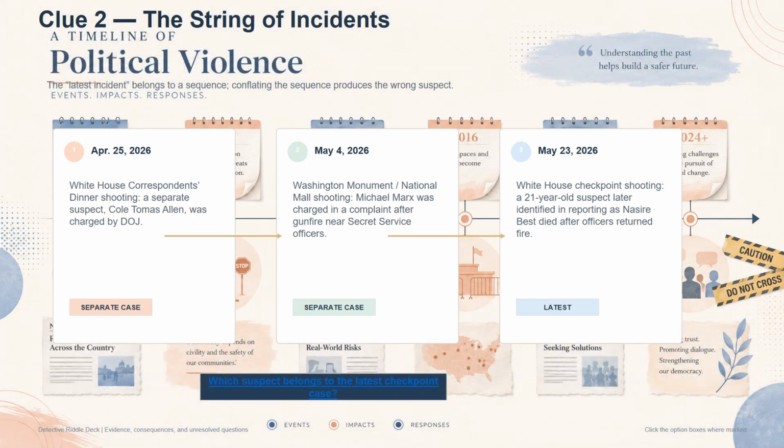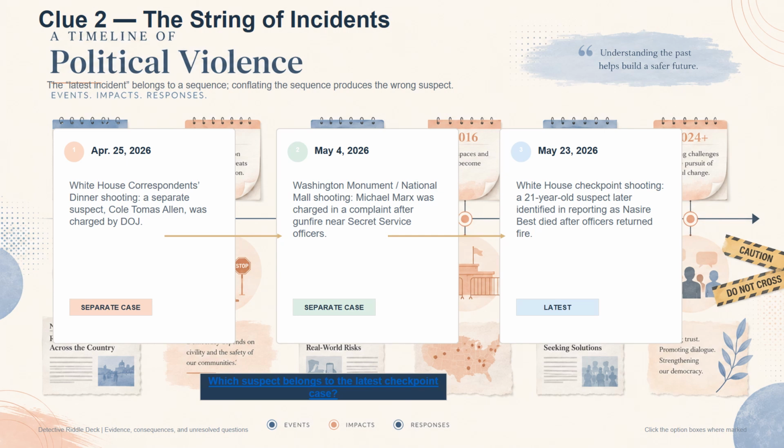The second clue introduces the larger pattern. This case sits within a string of recent violent incidents connected to the president's orbit. But this is where the riddle becomes more difficult. A pattern is not the same thing as a single case. The April 25th White House Correspondents' Dinner shooting involved a separate suspect, Cole Thomas Allen. The May 4th National Mall or Washington Monument shooting involved a different suspect, Michael Marks. The May 23rd White House checkpoint shooting is the latest incident and has its own suspect chain.